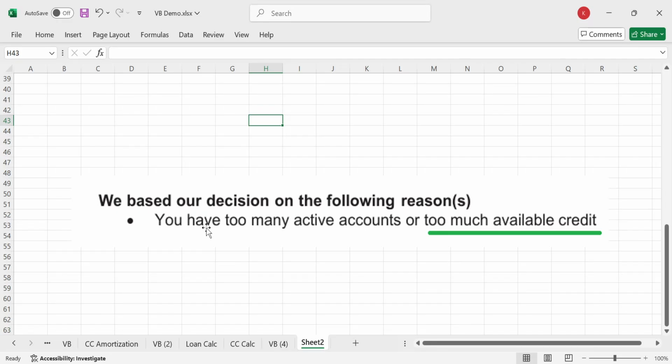I mean, take a look at this. I applied for a business credit card. It said, "We based our decision," and this is part of a rejection letter, "on the following reasons: you have too many active accounts or too much available credit." That's a rich person problem, right?